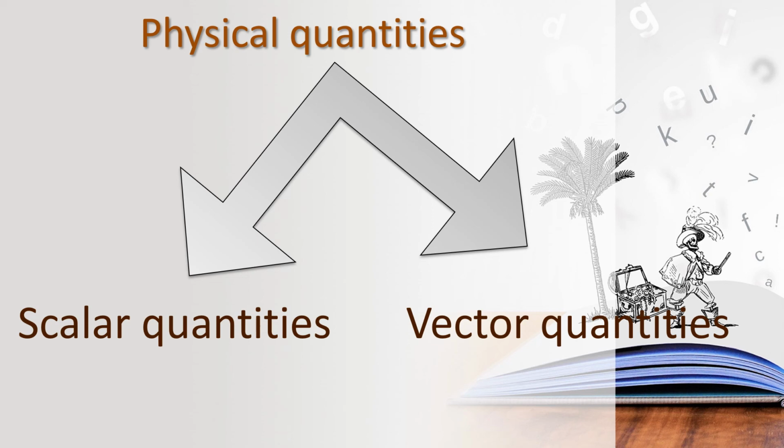Here we have two types of quantities: scalar quantity and vector quantity. Have you heard these words, scalar quantities and vector quantities, anywhere?